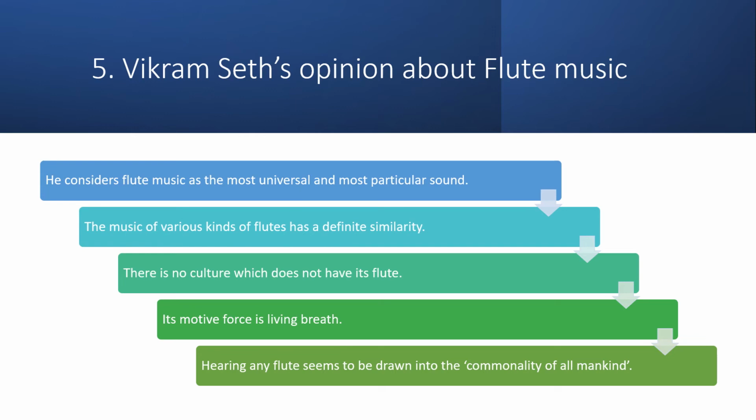So he was thinking that all the flute music anywhere in any country has a most universal and most particular sound. The music of various kinds of flutes has a definite similarity. It doesn't matter which country the seller is from, the sound or the music produced by any seller is the same.